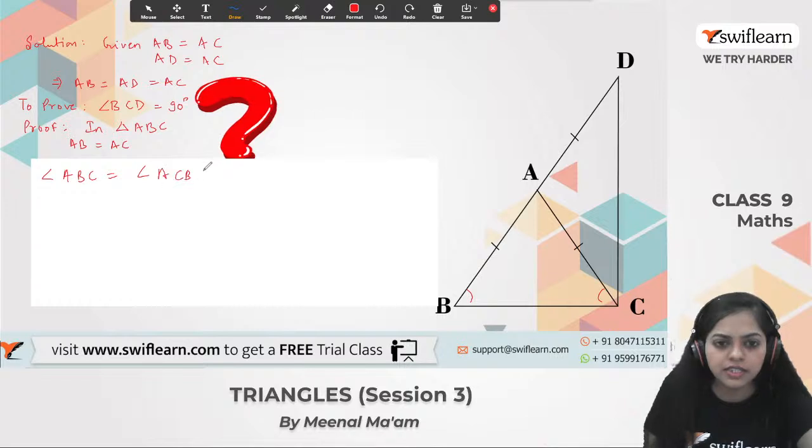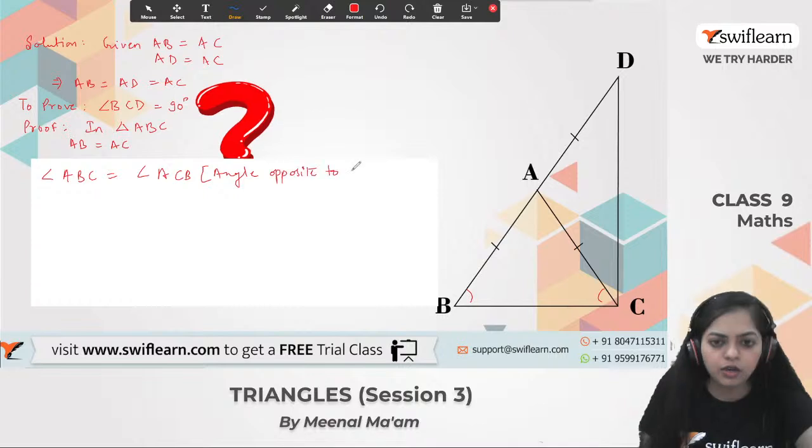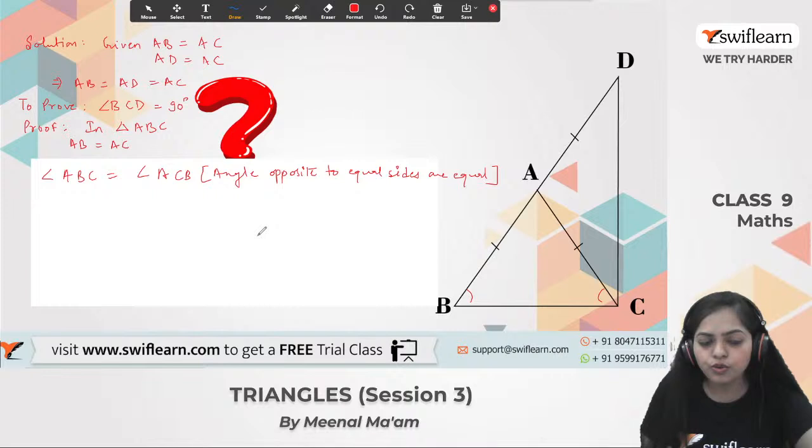The reason is angle opposite to equal sides are equal. Angle opposite to the equal sides are also equal. Alright, so we can write it like this.